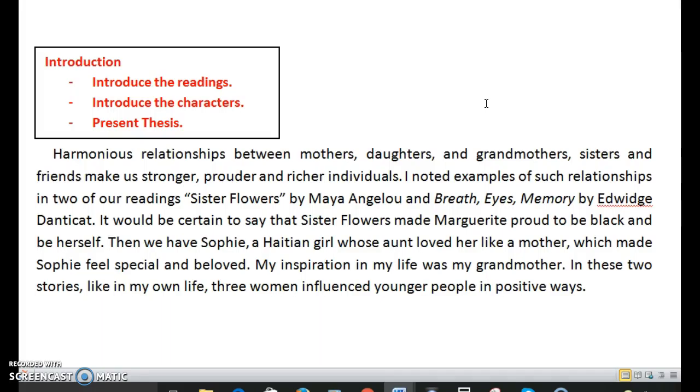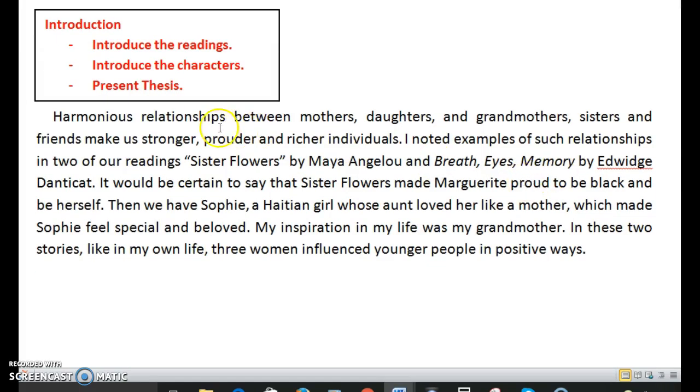It would be certain to say that Sister Flowers made Marguerite proud to be black and be herself. Then we have Sophie, a Haitian girl whose aunt loved her like a mother, which made Sophie feel special and beloved. My inspiration in my life was my grandmother. In these two stories, like in my own life, three women influenced younger people in positive ways.